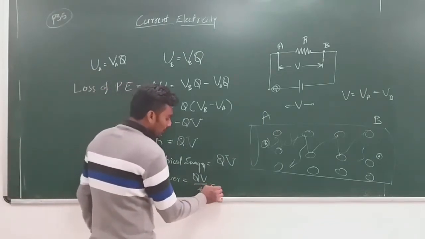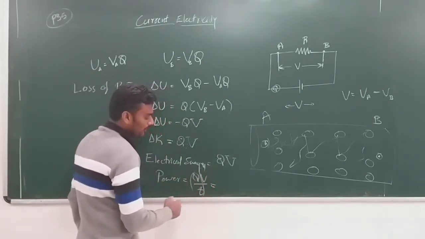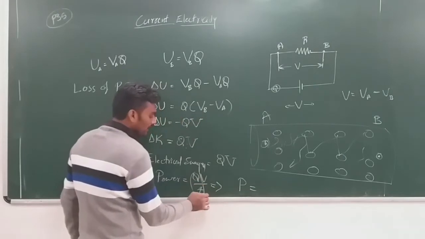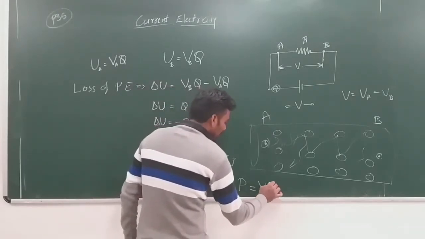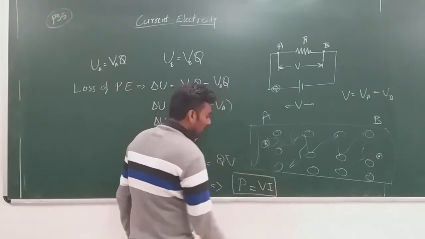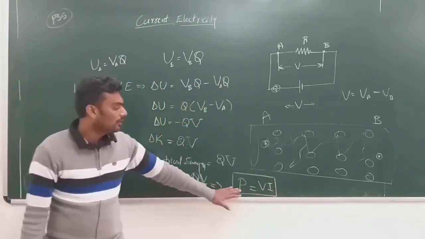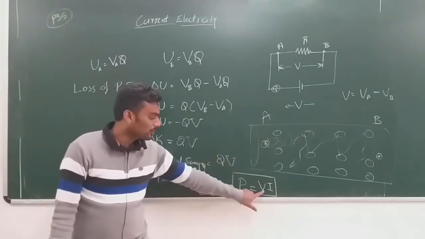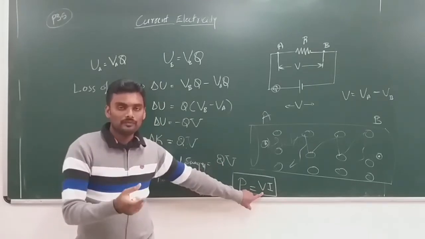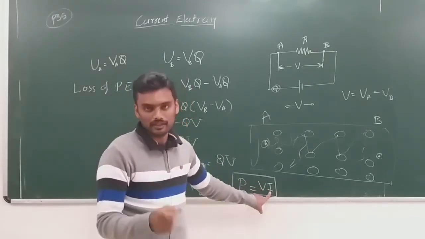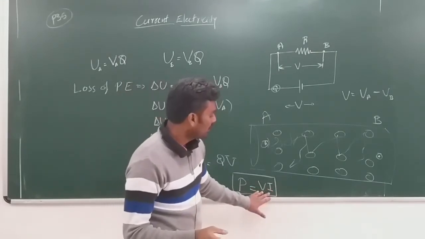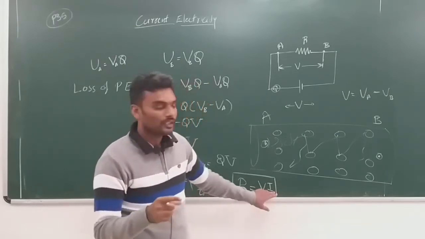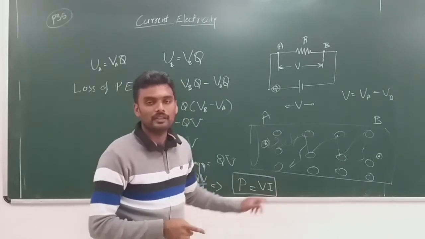So electrical power P can be expressed as VI. This is a very important expression for the power loss of a resistor: when you have voltage V across the resistor and current I through the resistor, the power loss is P equal to VI.